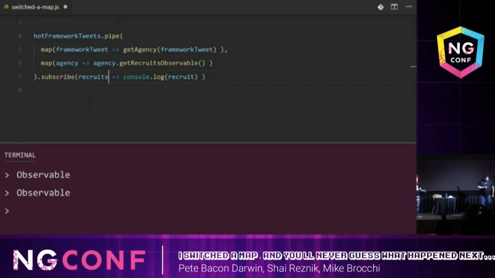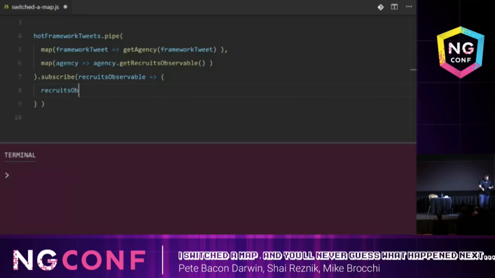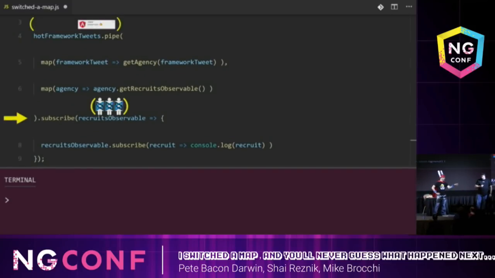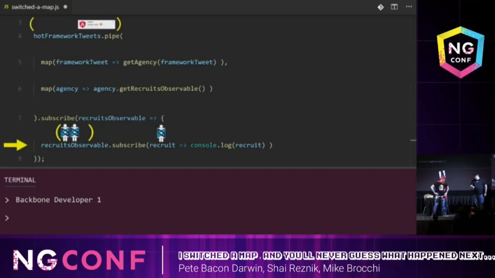What? Let's not confuse him, okay? Oh, wait. Because we have the recruits observable, we can just subscribe to that inside of the first subscribe to get the individual recruits. So if we just do something like this. Yes, exactly. Let's run it again and check the result. Again, we see the Backbone gets mapped into a recruits observable, and then, watch this, since we subscribe inside the subscribe, we get each individual Backbone recruit in the console log. And it works.